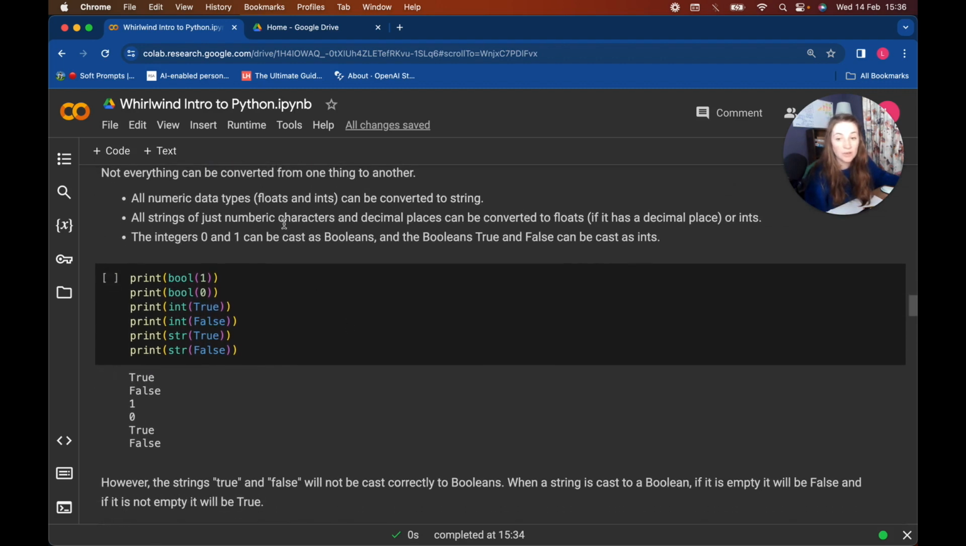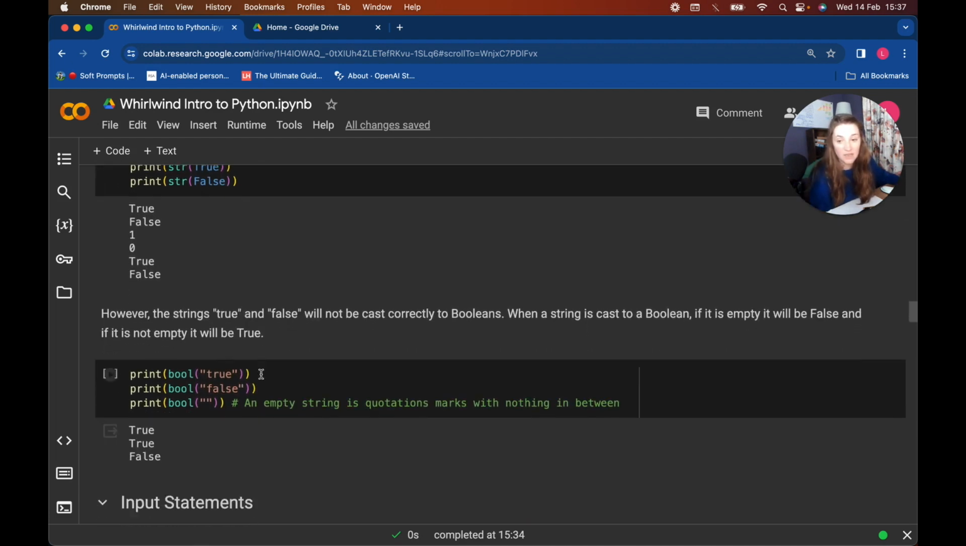So all numeric data, floats and integers, can be converted to a string. And strings of just numeric data, so of numbers and decimal places, can be converted from an integer or a float to a string. The integers 0 and 1 can be cast as Boolean, true and false, and true and false can be cast as strings and numbers, so they would be cast as 1 and 0. Just if this helps anybody wrap their head around it.